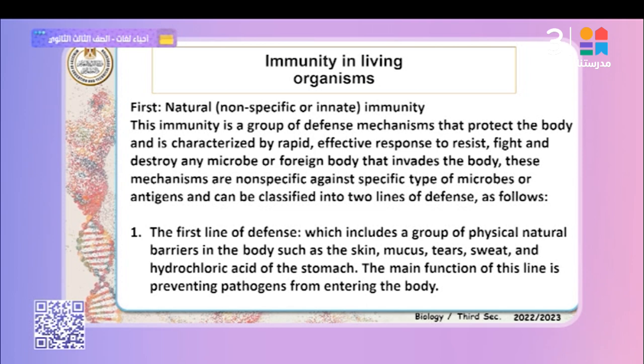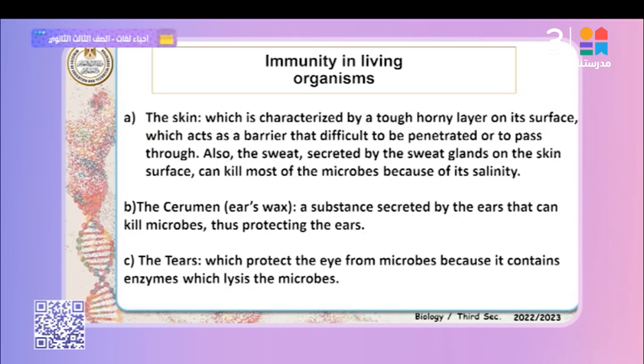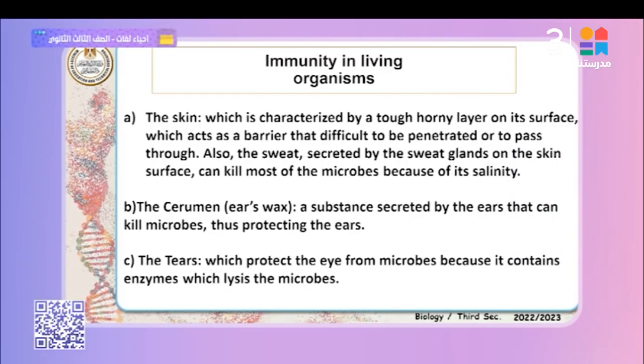The first line of defense includes a group of physical natural barriers in the body, such as skin, mucus, tears, sweat, and hydrochloric acid HCl found in the stomach. The main function of this line is to prevent pathogens from entering the body. That's right. Skin is characterized by tough horny layers of dead cells on its surface, in the epidermis, which act as a barrier that is difficult to penetrate and prevent microbes from penetrating your body.